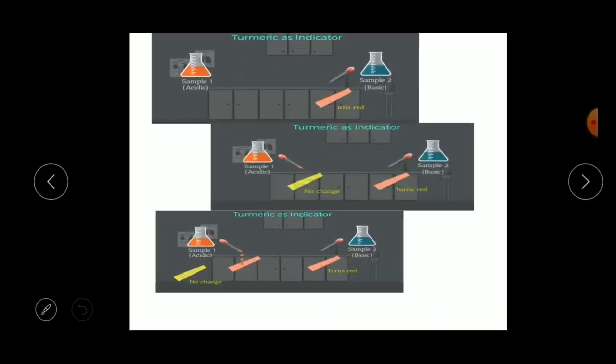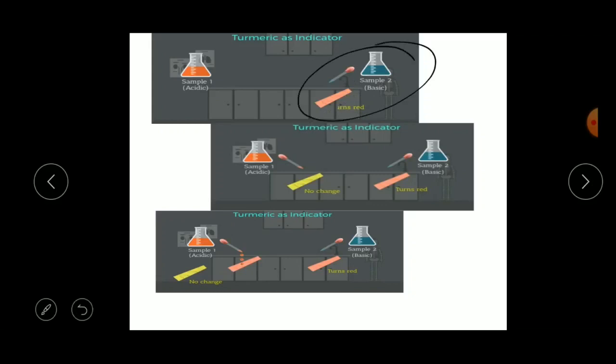Next one, children, now we'll take a sample and test whether the sample is acidic or basic. We'll take two samples, we don't know which is which. We have taken two samples, sample 1 and sample 2. If you put a drop of basic solution onto the strip of turmeric paper, it turns its color, as we know, that means it is basic. If the color changes from yellow to red, it means it is a basic solution.